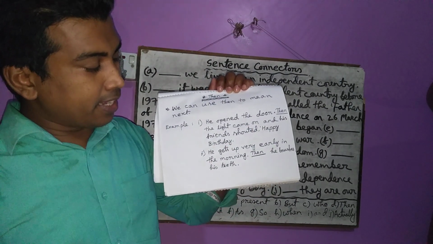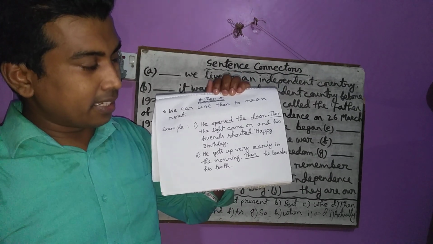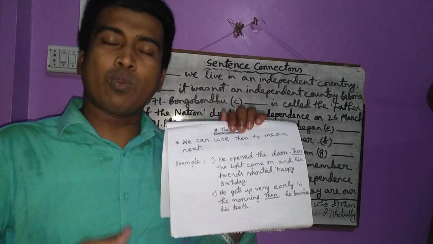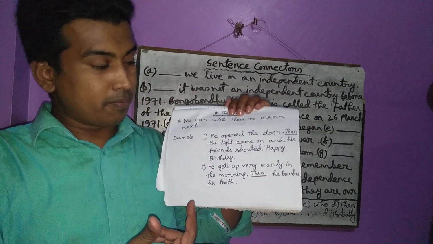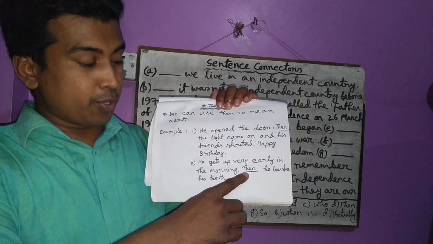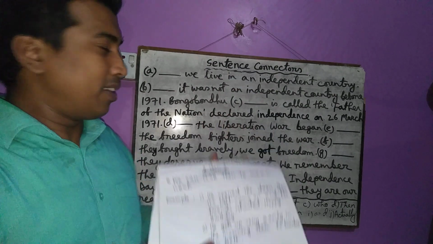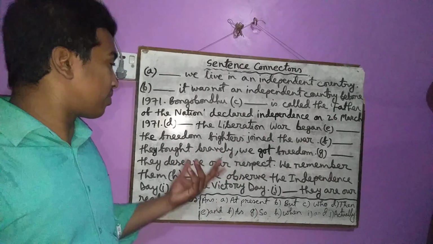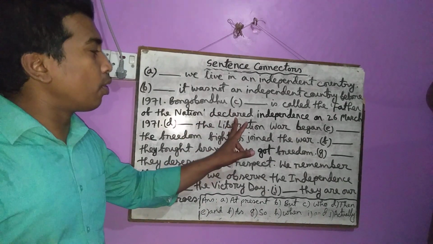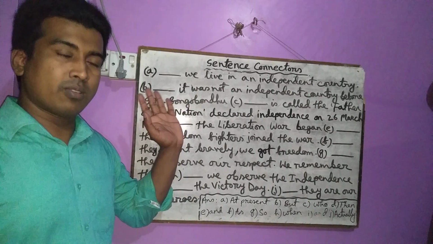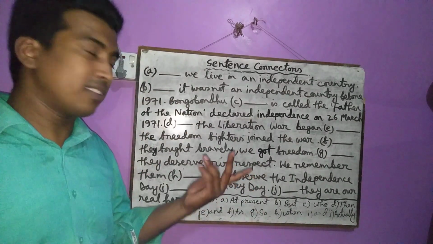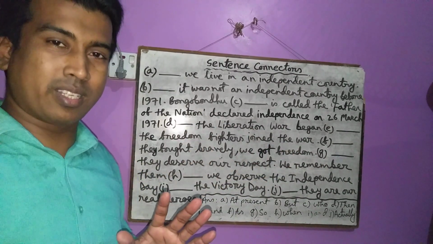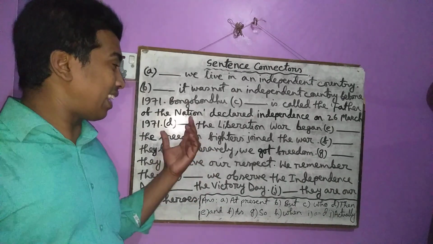Next sentence, he gets up very early in the morning, then he brushes his teeth. Actually, he gets up very early in the morning. What happens next? He brushes his teeth. That's why I have to use "then". Okay? If you find something like "what happens" or "what happens next", then you have to use "then". Bangabandhu declared independence. What happened then? What happened next? The liberation war began. That's why I have to use "then". I think you have understood well. Why have I used "then" here?